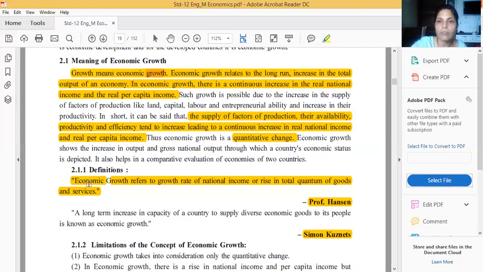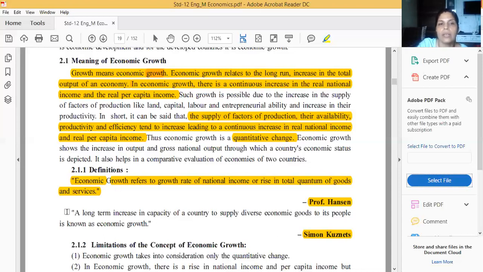If you think the next definition is easier, you can write the next one; otherwise, the first one. Now the next one, a long term. Same thing I said previously, it's related to the long run only.